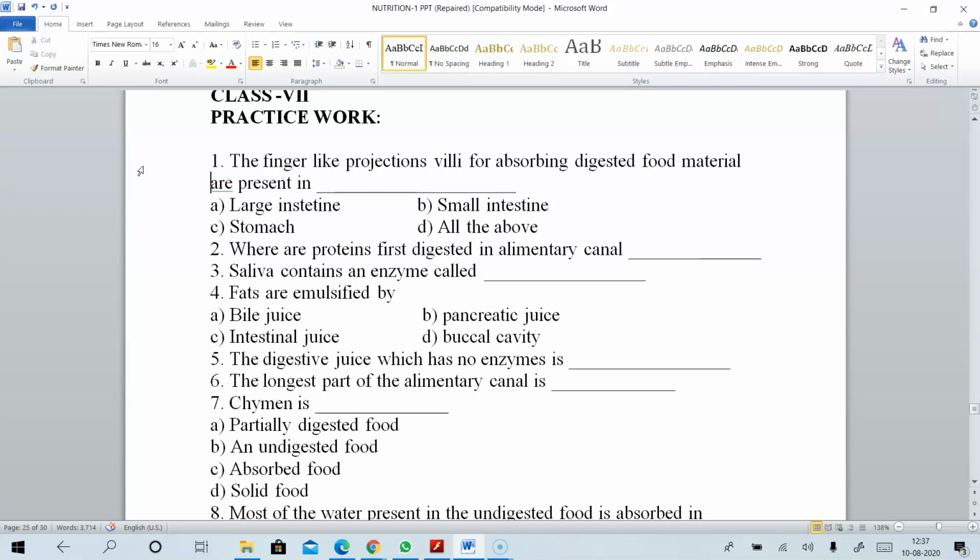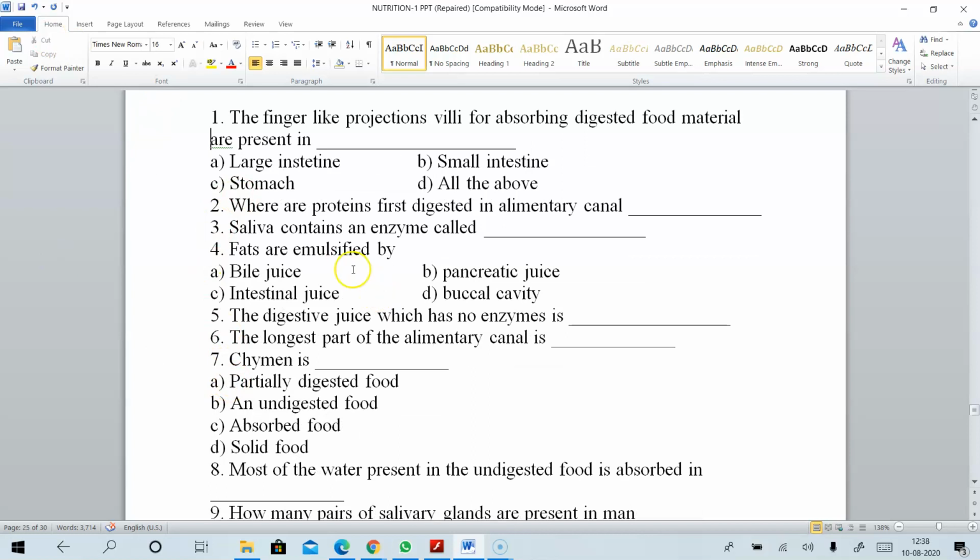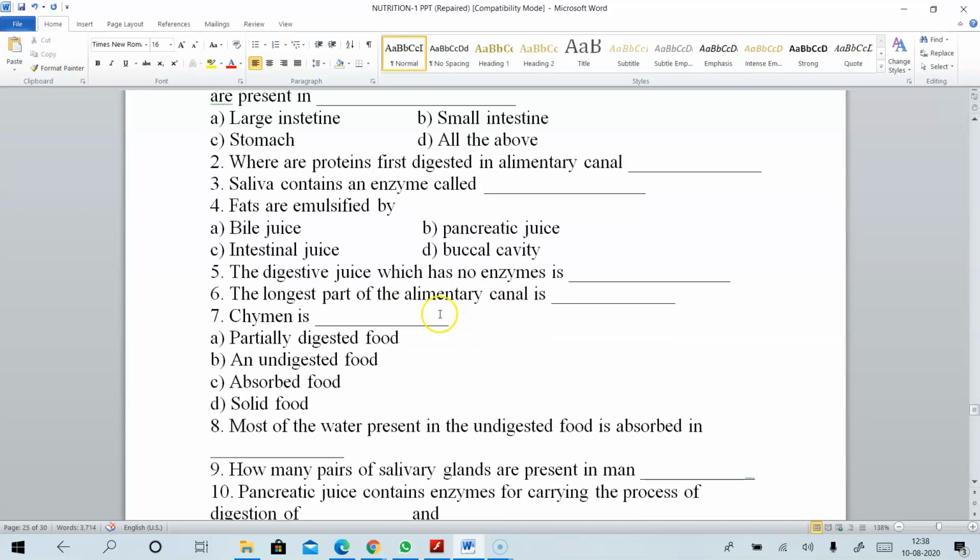Next, saliva contains an enzyme called, as I already said, an enzyme that is responsible for the breakdown of starch into maltose and dextrose, as I showed you in the video. Just analyze and write the answer to it. Saliva contains an enzyme called. Next, fats are emulsified by option A, bile juice, option B, pancreatic juice, option C, intestinal juice, option D, buccal cavity.